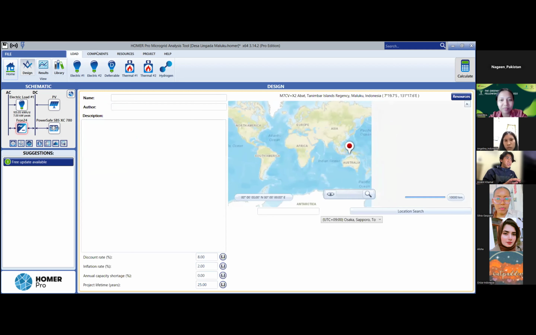So can you suggest any other software that we as individuals can use for calculating our energy demands and designing our microgrids? Because Homer is not free, right? Actually, it's not free. You have to pay.